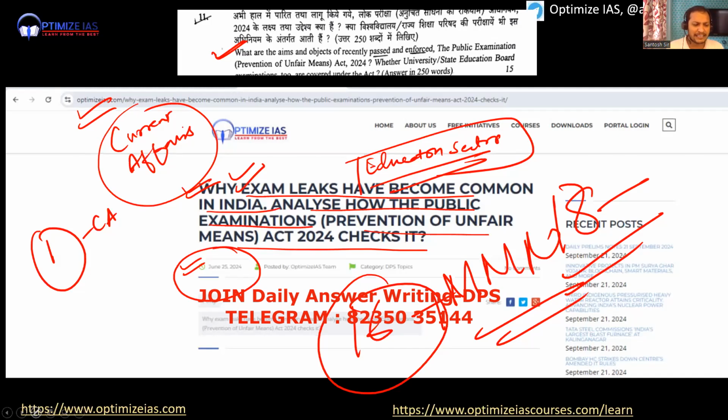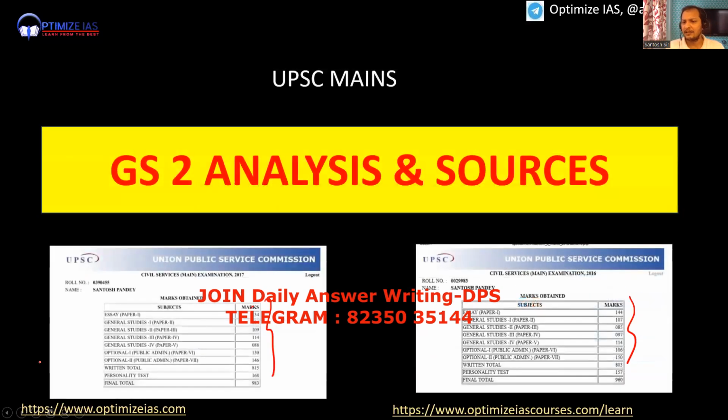See, if you want to succeed in the mains examination, you need two things, guys. You need to make your static very strong. Static very strong means the syllabus that you will get from the mains master notes. Don't make notes. You will waste a lot of time. Making notes does not make you topper. Reading those notes, memorizing those notes, and producing those notes inside the exam makes you topper. So don't waste your time making notes. Invest your time in memorizing and producing those notes.